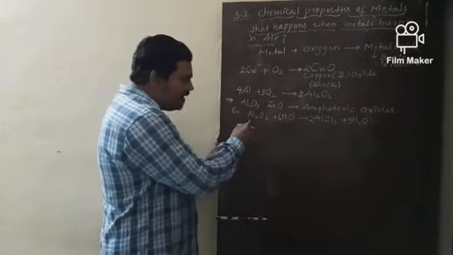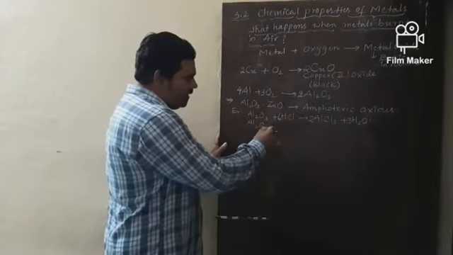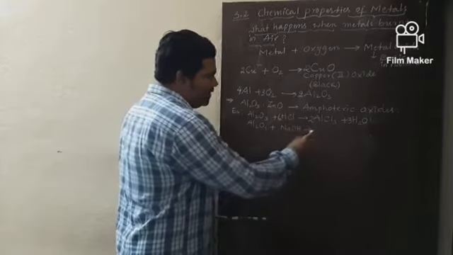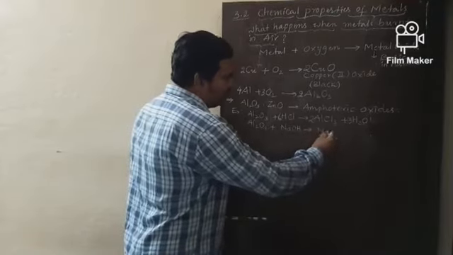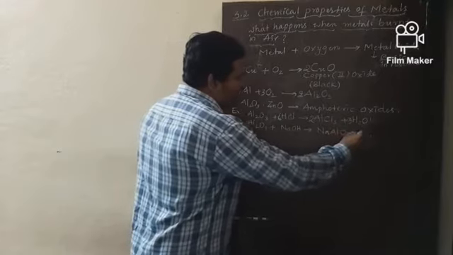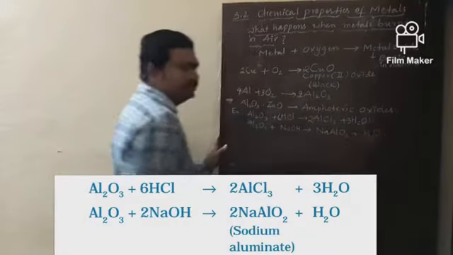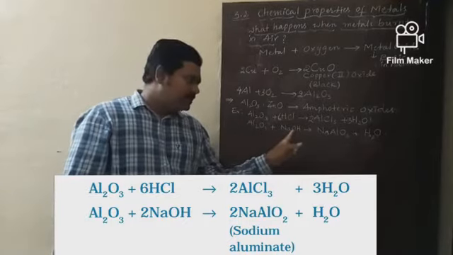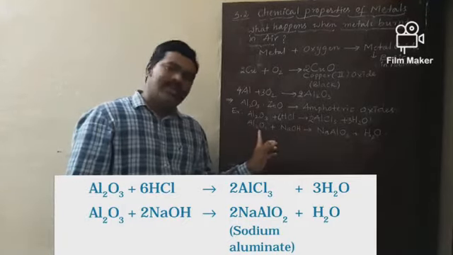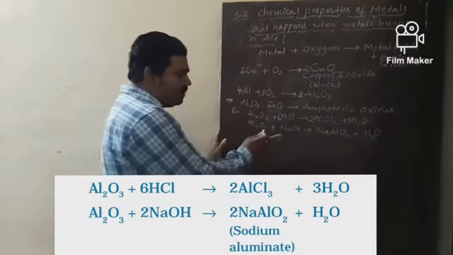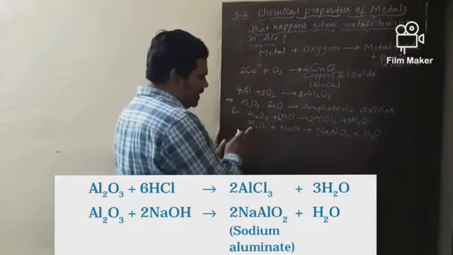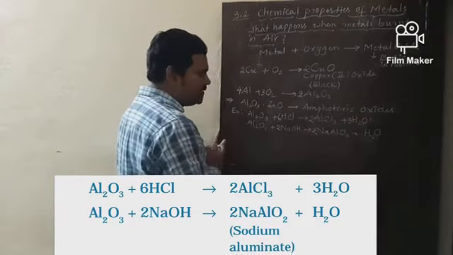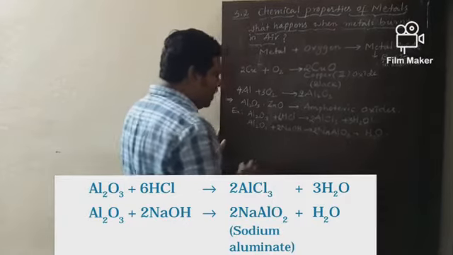And the same aluminum oxide, Al2O3, reacts with sodium hydroxide base to form sodium aluminate, NaAlO2, along with water. So this is the reaction between the base NaOH and aluminum oxide Al2O3. Now try to balance this equation. Here Al2 is there, put 2 here. Then if you put 2 here, meaning 2 NaOH, it becomes 2 into 2, 4, and 5 oxygens are there.